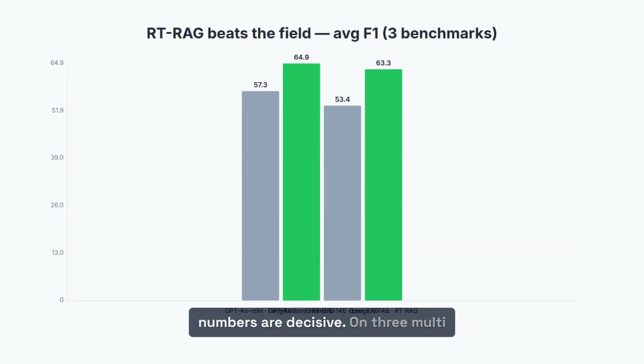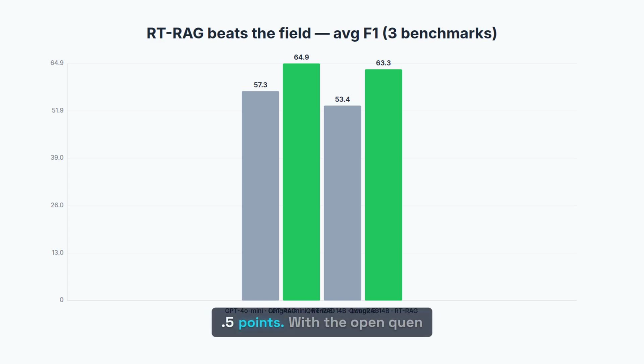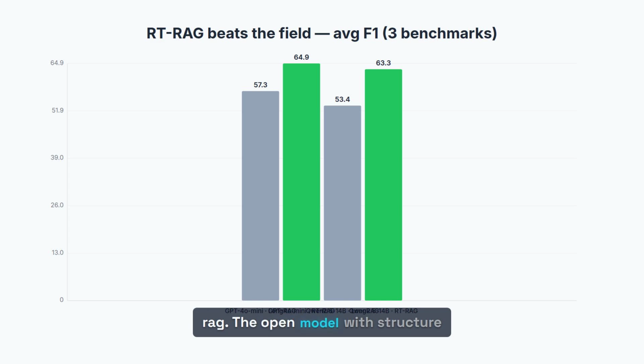On 3 multi-hop benchmarks, MuSiQue, 2WikiMQA, and HotpotQA, RT-RAG leads every single cell, both models, both metrics. With GPT-4o Mini, it scores 64.9 average F1, beating LongRAG's 57.3 by 7.5 points. With the Qwen 2.5 14B, it hits 63.3, nearly 10 points ahead of LongRAG. The open model with structure edges the closed model without it. Structure buys a weaker backbone more than retrieval tuning buys a stronger one.